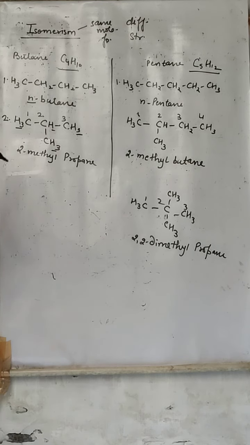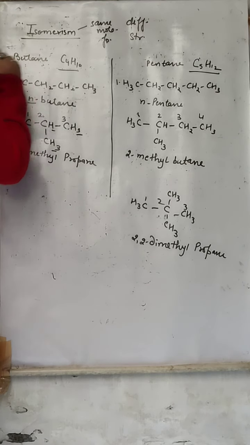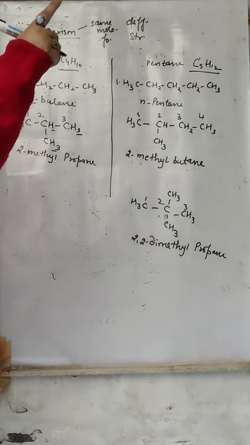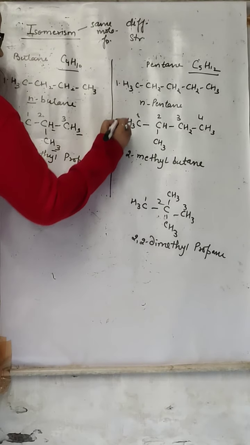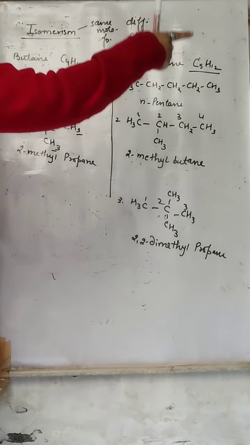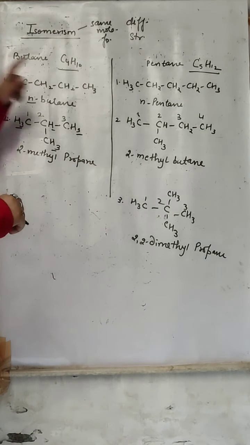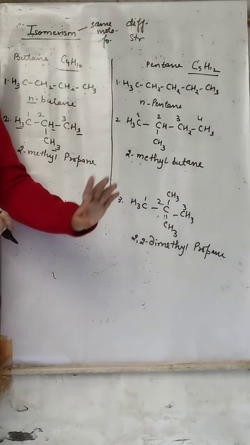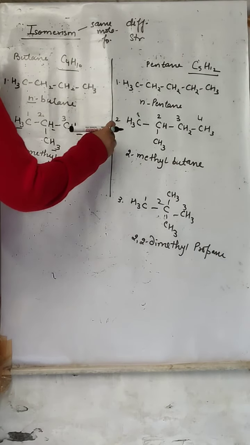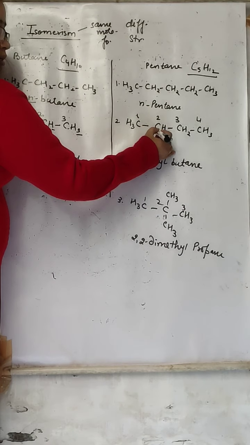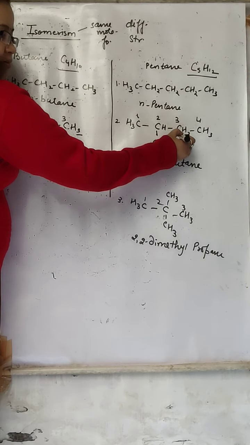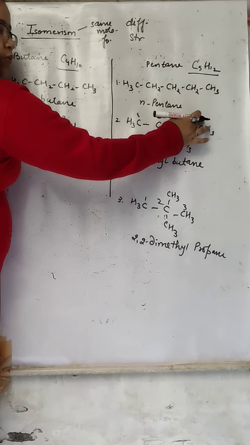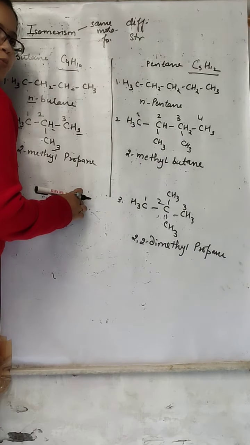We have done this already in a previous video also. Now pentane. The pentane formula is C5H12. Either it will be straight or it will be branched. It can form one straight chain and two kinds of branched structures. Straight chain: 3, 4, 5, 6, 7, 8, 9, 10, 11, 12, n-pentane. Now the branched one. The branch can be here or here. If the branch is here, the numbering will start from here, so 1 and 2, and the methyl will get position 2.